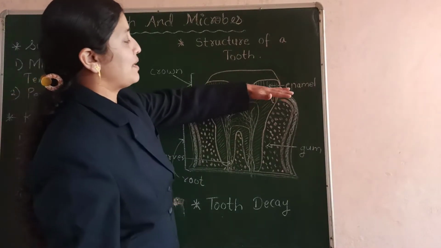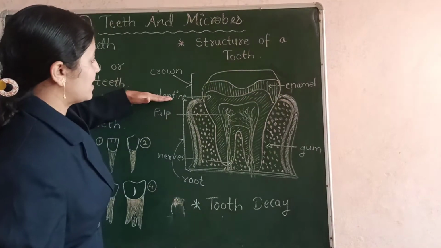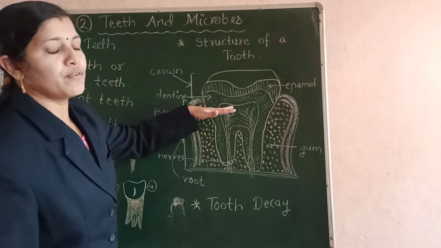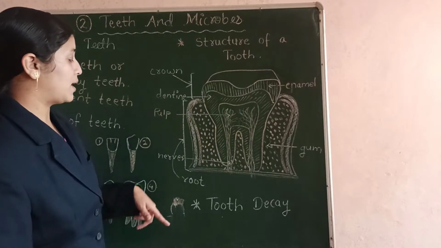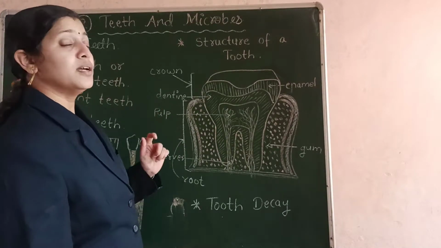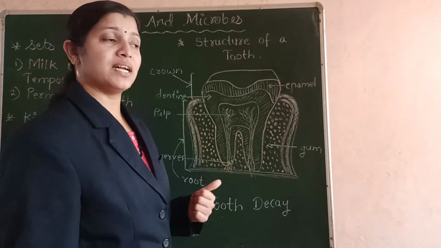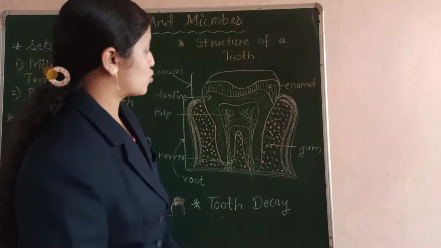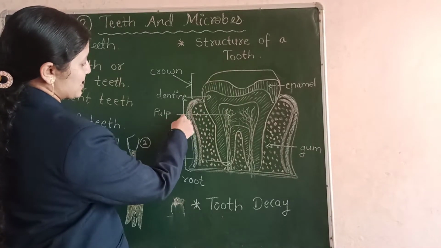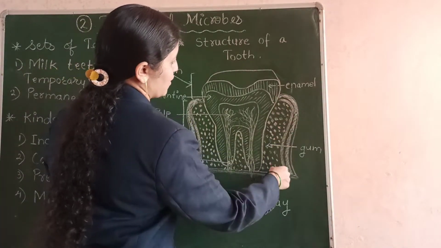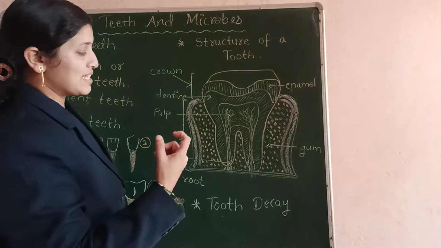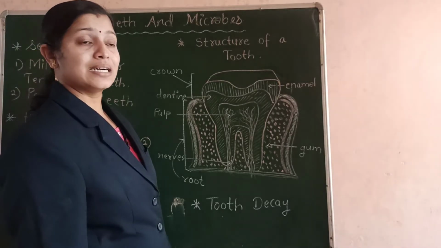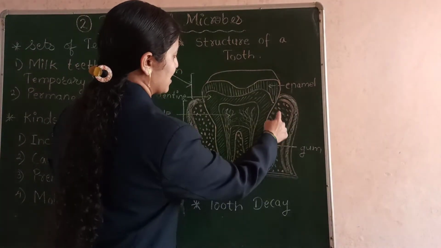So the enamel is the first layer, the second layer is the dentine which is very hard, the third layer is pulp which is very soft, and within the pulp we have nerves and blood vessels which bring blood as well as messages to the tooth. Also, the part at the sides, when you open your mouth you can see the pinkish part below your teeth, that is called the gums.